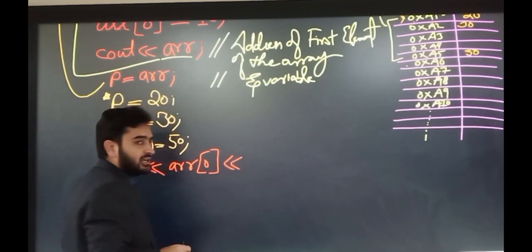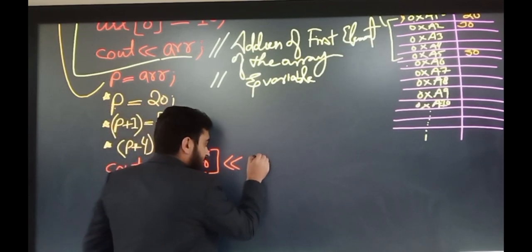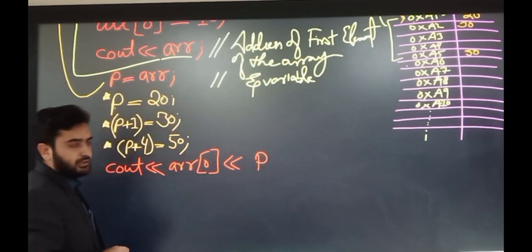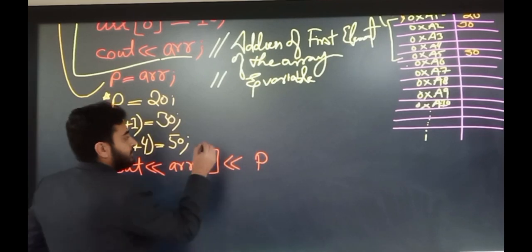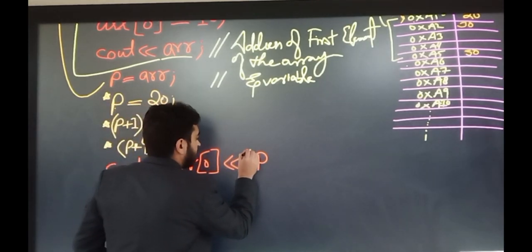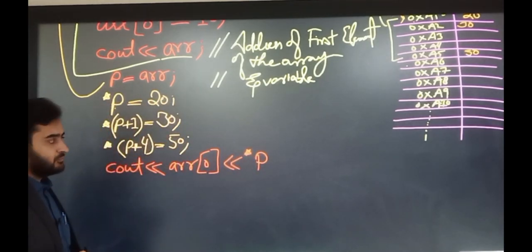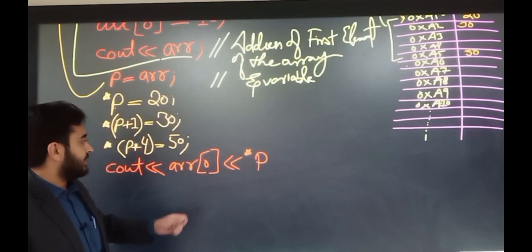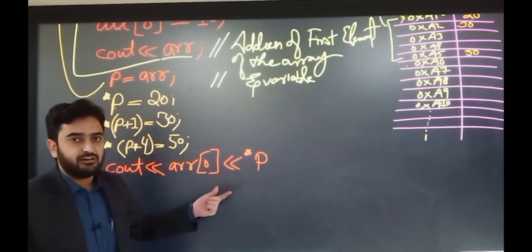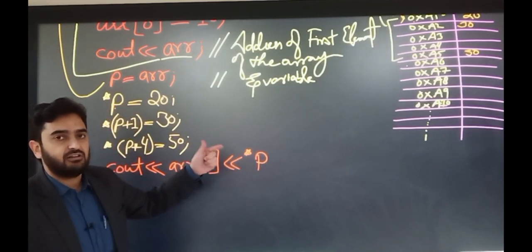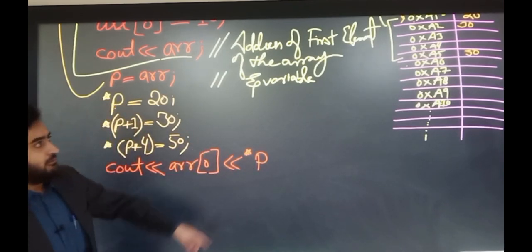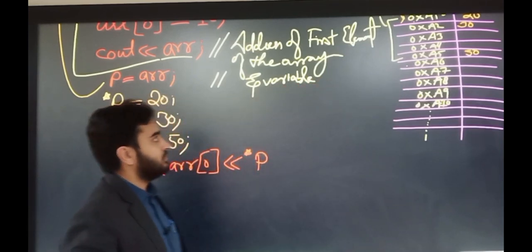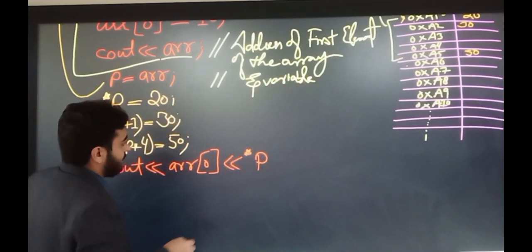Similarly, we can also write down the pointer variable and dereference that pointer. So this will also print the first element of the array. So both will give us the value inside the first position of the array, which is actually 20 now.